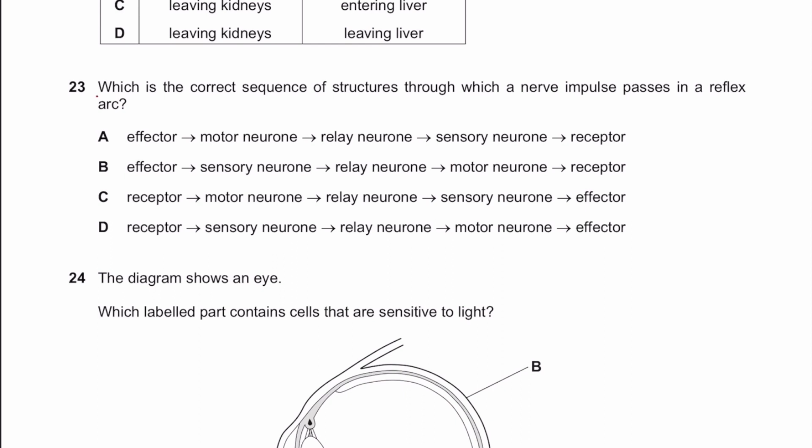Number 23. Which is the correct sequence of structures through which a nerve impulse passes in a reflex arc? The reflex arc always starts with the receptor first.